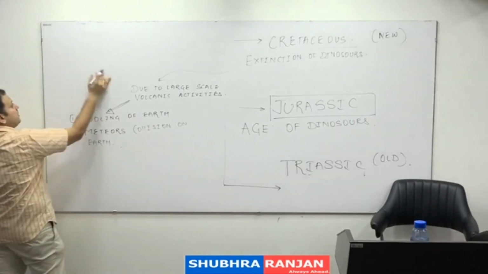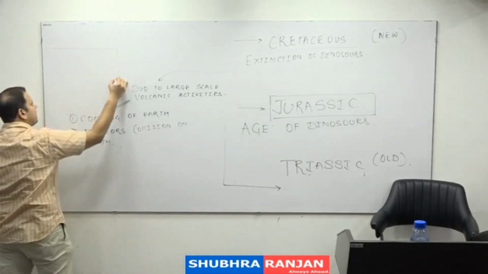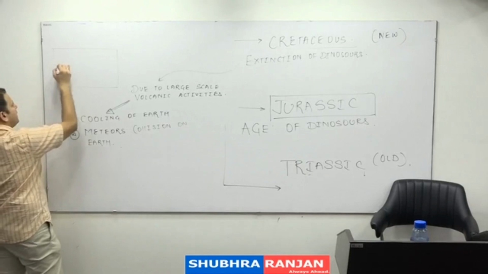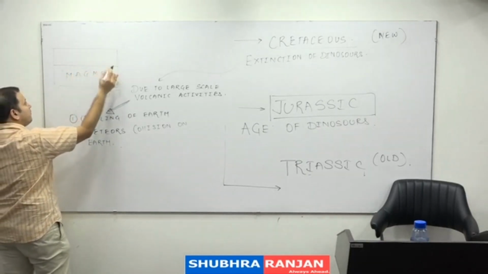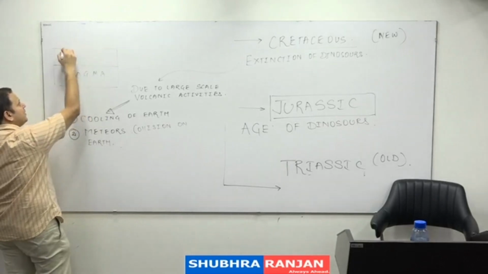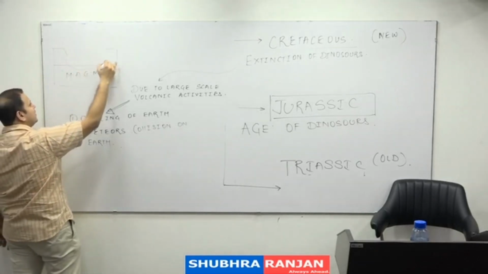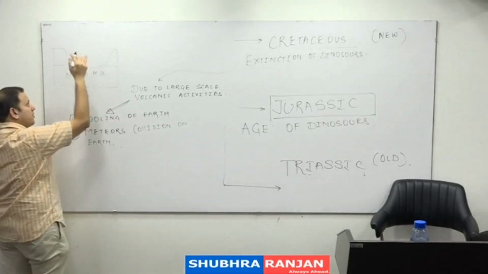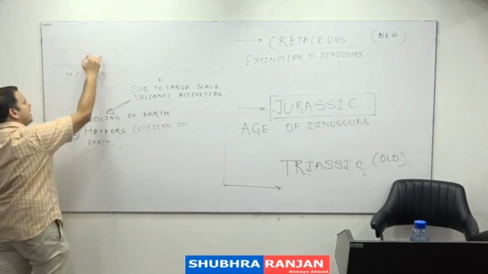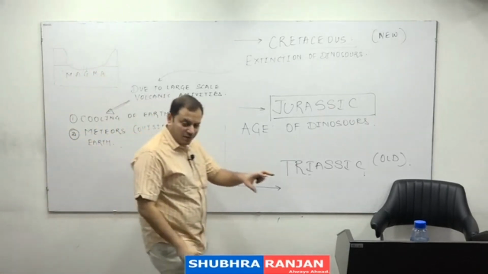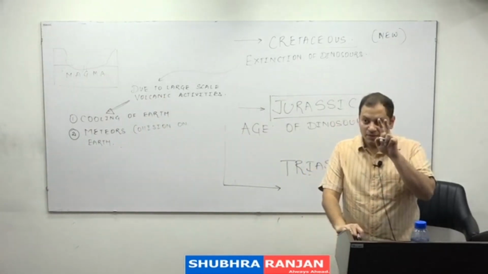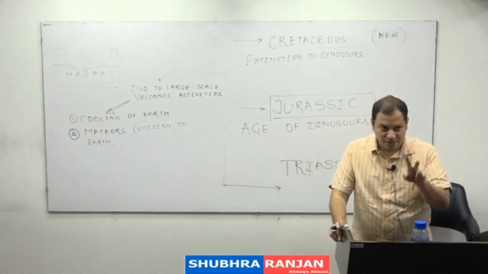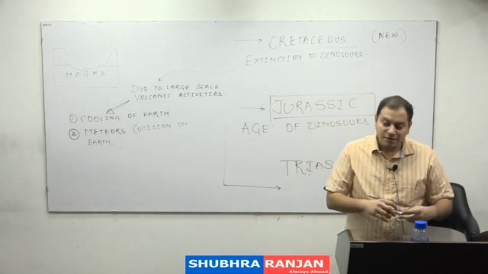What happened due to the meteor impact? If this is the earth and niche there is magma which is present here, some of the very big meteors came on the surface of the earth, and as a result of this they formed a depression. Because of depression क्या हुआ? नीचे का magma came out, and as a result of this there was a volcanic activity which resulted into the extinction of dinosaurs.